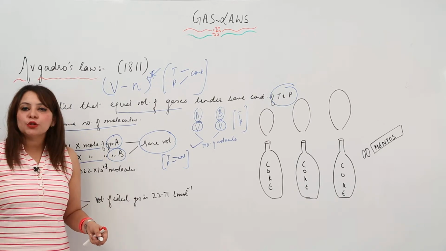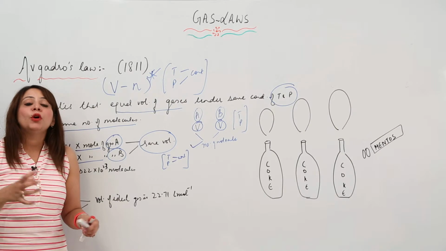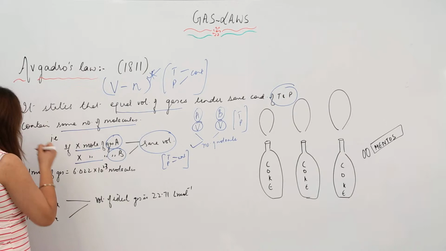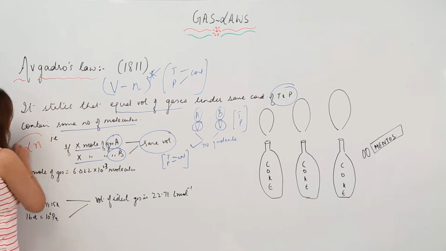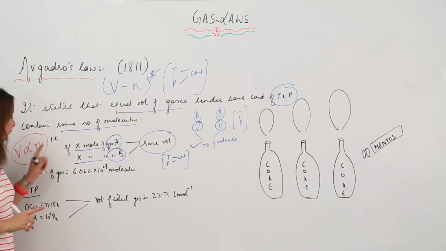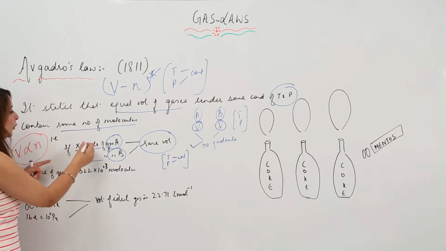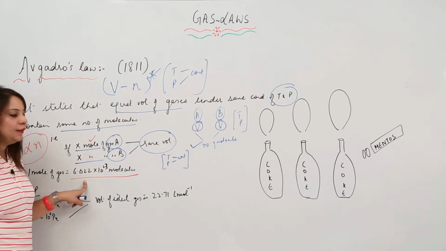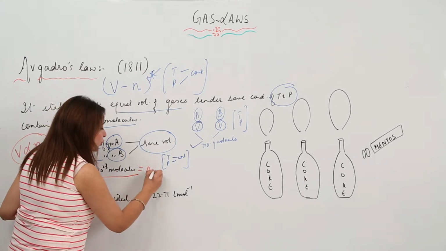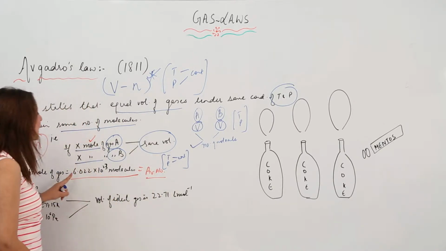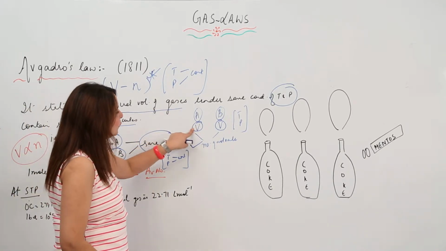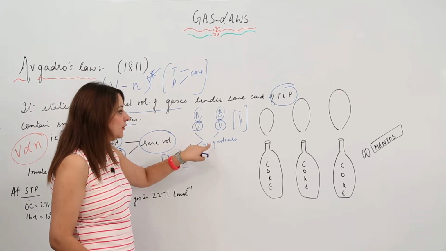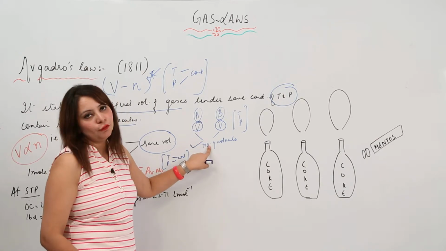It doesn't matter whether it is O2, N2 or H2 gas; what matters is the volume and the moles. We need to relate them. So it shows that volume is directly proportional to the number of moles of gas. Now we have seen that one mole corresponds to 6.022 × 10^23 molecules, that is the Avogadro number. So if gas A has volume V and gas B has the same volume, they will contain the same number of molecules.